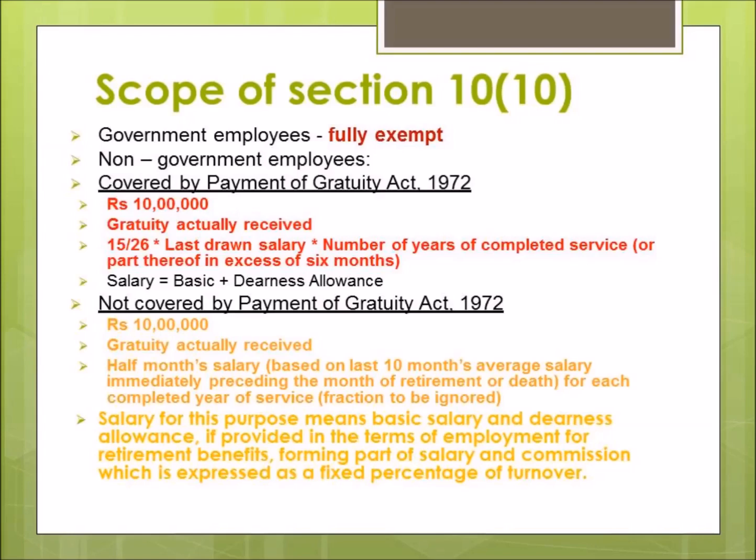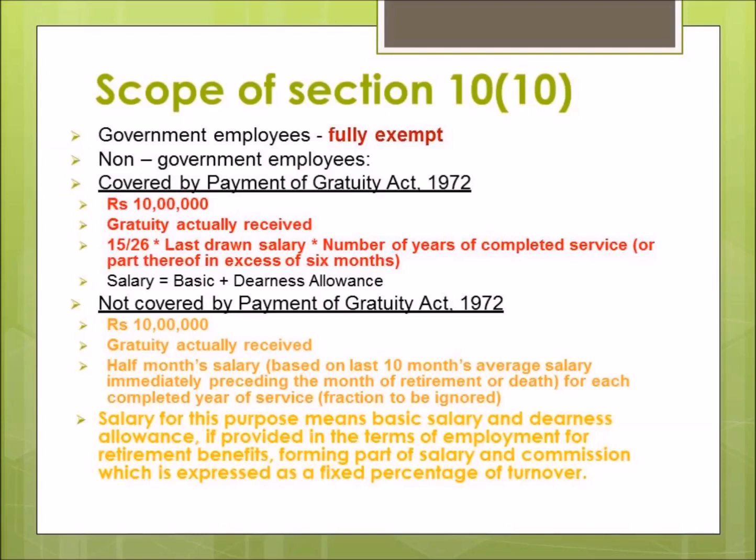Or now comes the main condition, the complicated condition, which is 15 by 26 into last drawn salary into number of years of completed services or part thereof in excess of 6 months. So we have to apply this formula, that is half month salary, and the month consists of only 26 days.